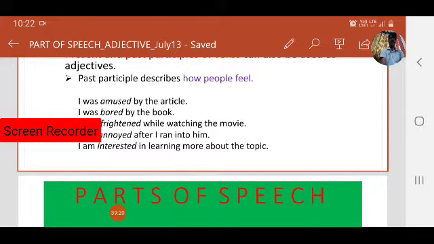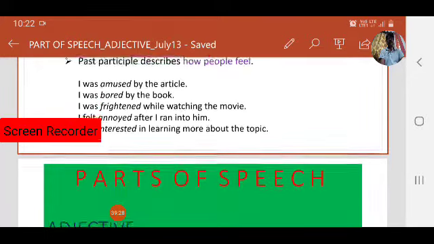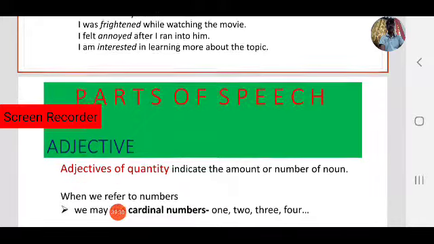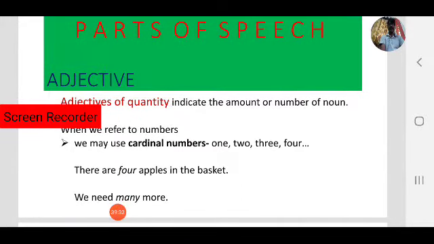So present participle and past participle can also be used as adjectives. Okay, quality of adjectives. Next, let us move to adjectives of quantity. Before that, we focused on adjectives of quality.